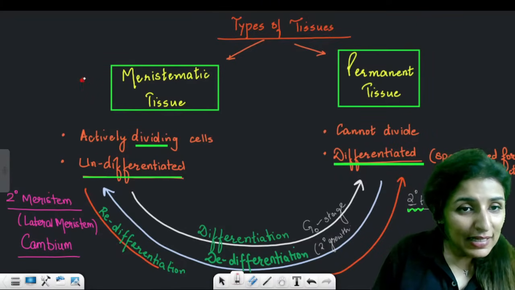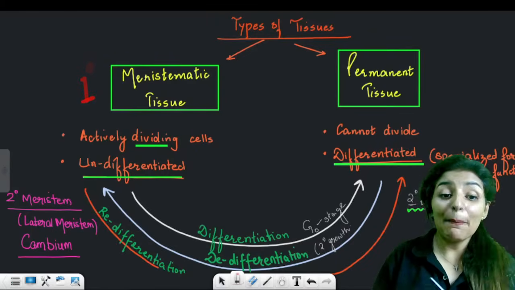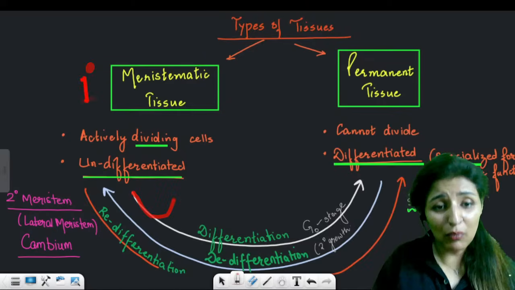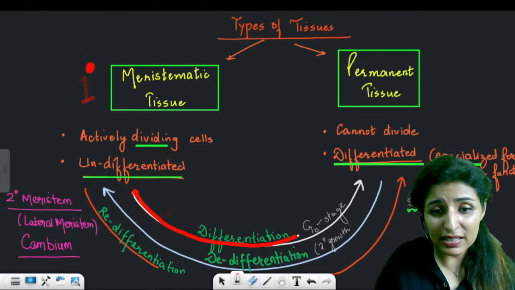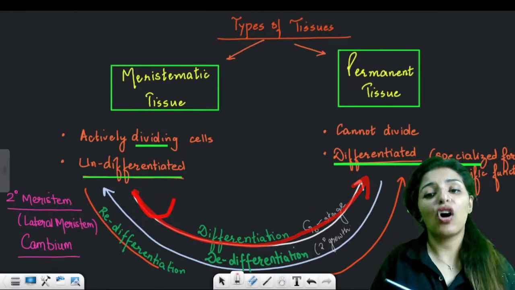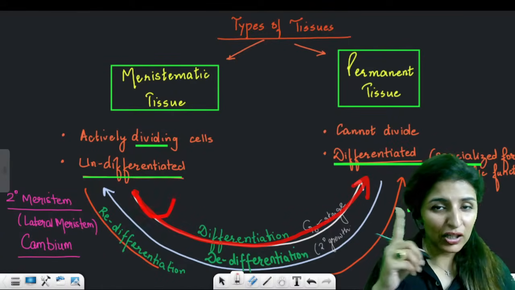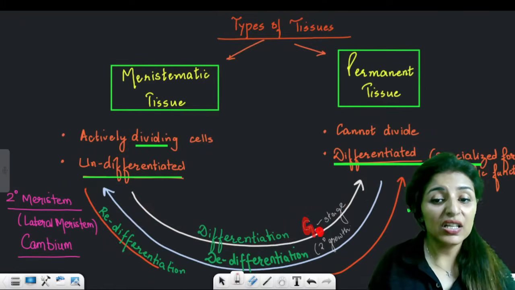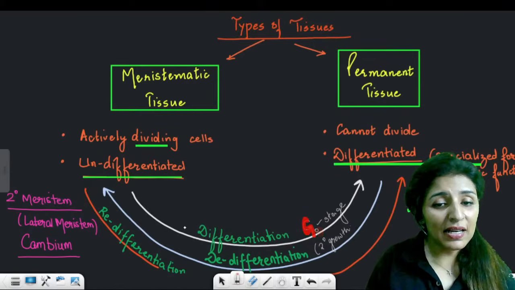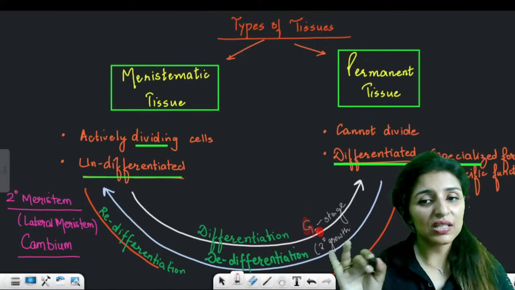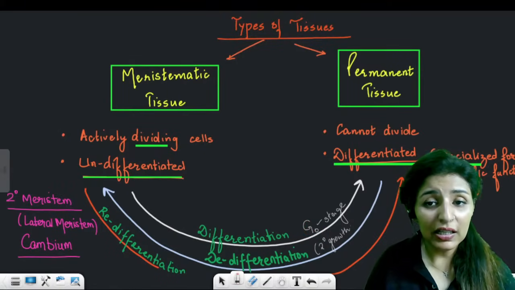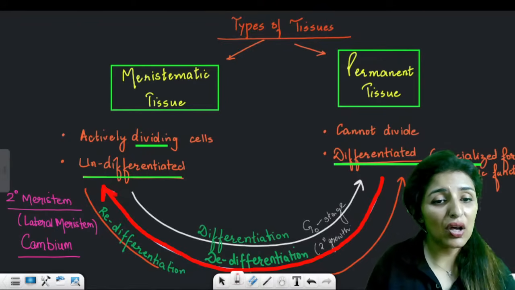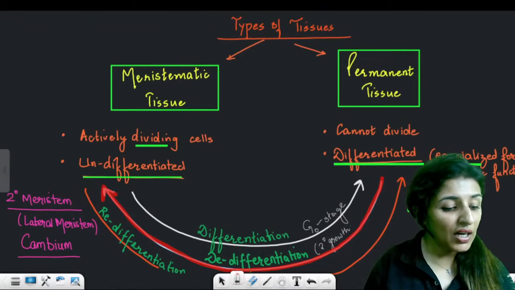Okay, guys. So the meristem which is formed for the first time is known as the primary meristem. Gradually, see these arrows. Gradually, this meristem will get specialized, it will differentiate to form permanent tissue. And as per the knowledge of cytology, when a cell differentiates, it enters which stage? G0 stage, right? So these meristematic cells will differentiate, enter into the G0 state and become permanent. But if required, the permanent cells can again become meristematic by the process of de-differentiation.